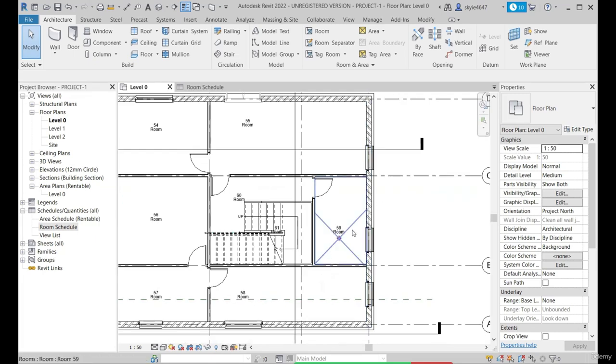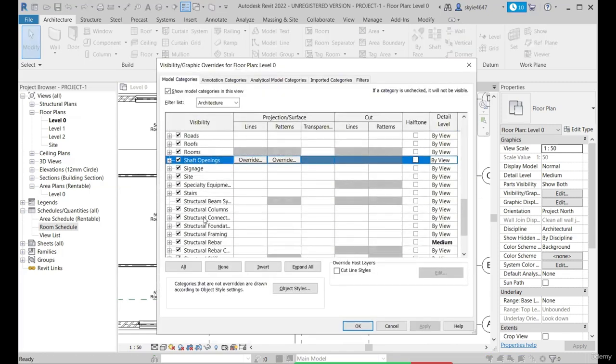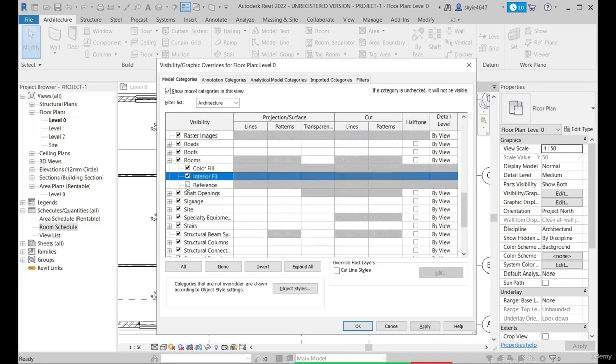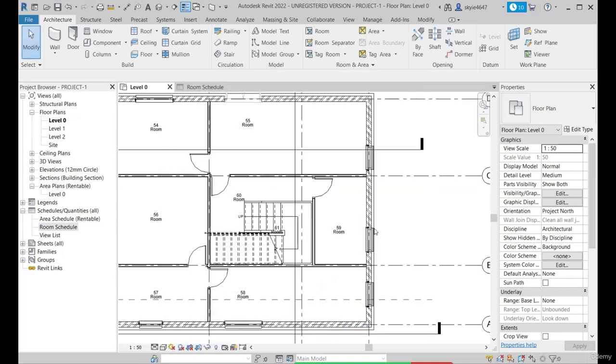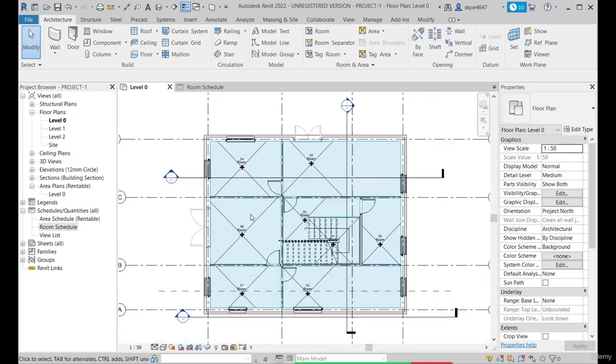whenever you select or hover over any of the room elements that are placed. Okay, so to better visually understand the room placement, let's go to the VG or visibility graphic override, search for the rooms, press the plus key and check the interior fill and references on. Okay, so in order to just get a better visualization of it. So in this way, we have the room placed.